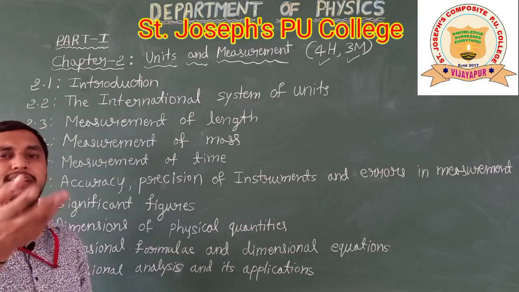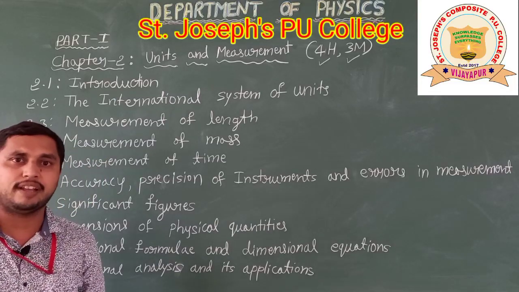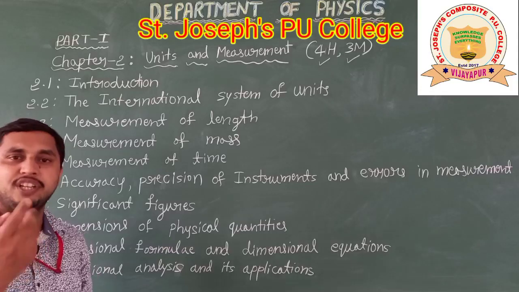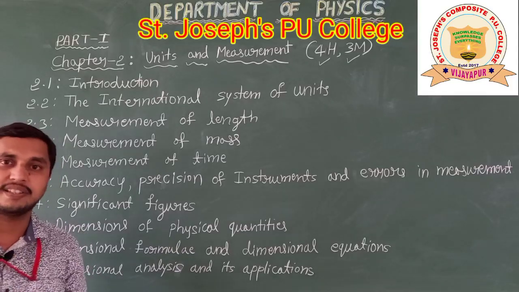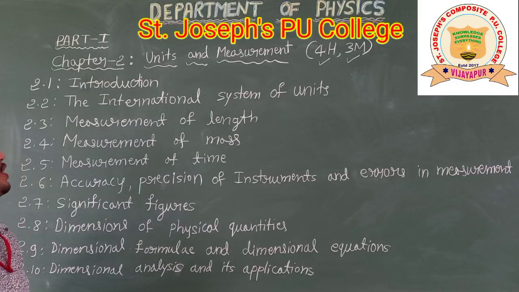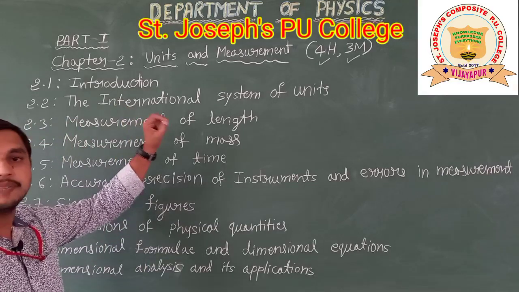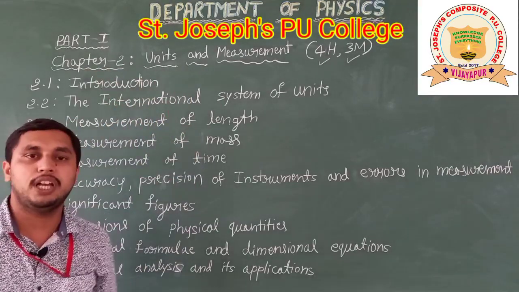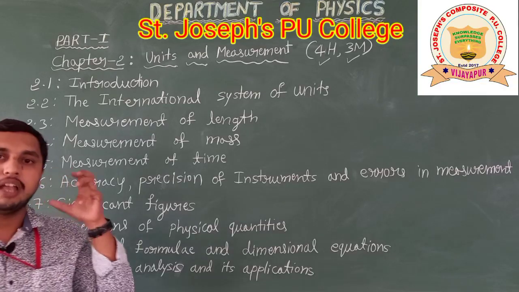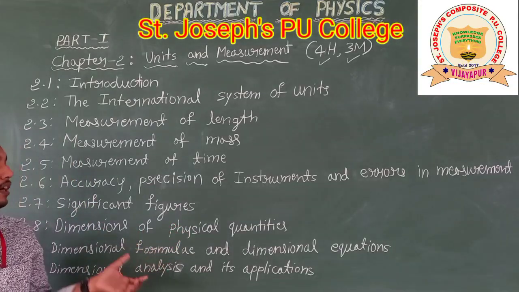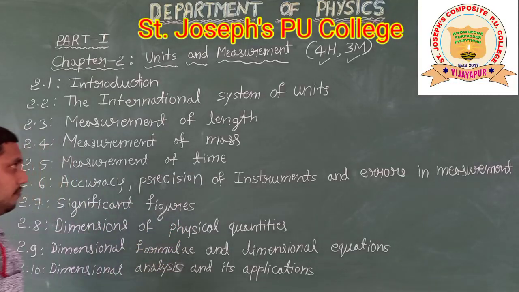For example, time, you have to measure that time. Length, you have to measure the length, and mass, you have to measure the mass. So for that purpose in physics, units and measurements are very important, which is a basic need.